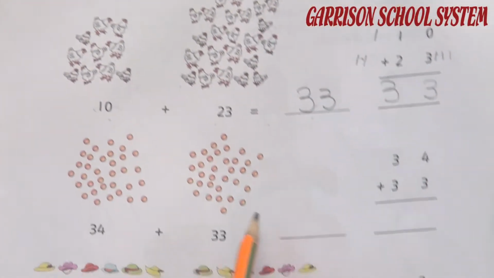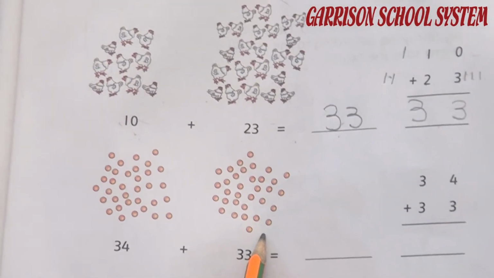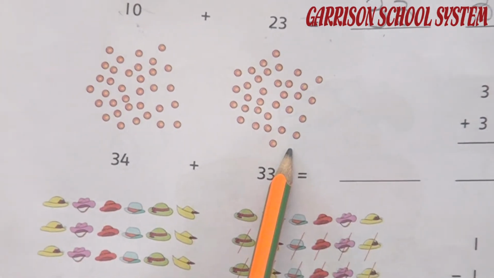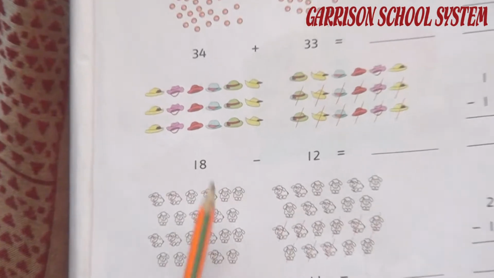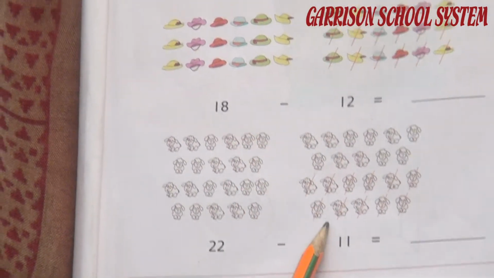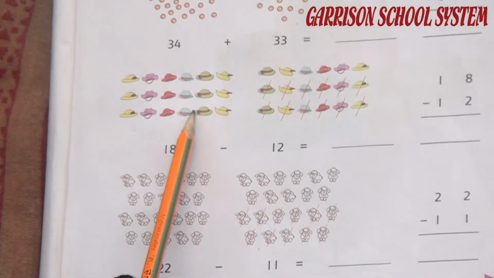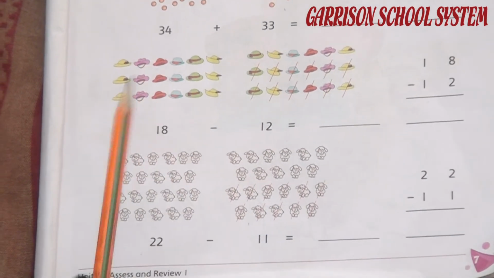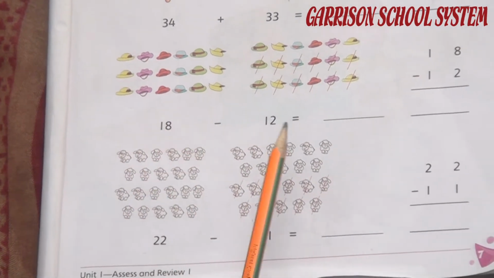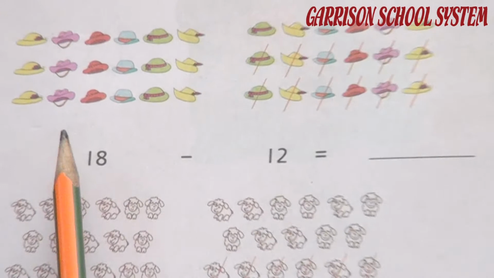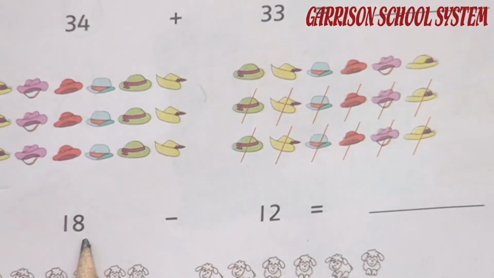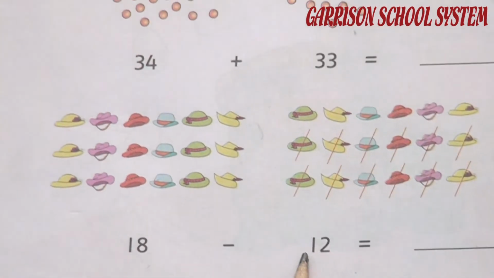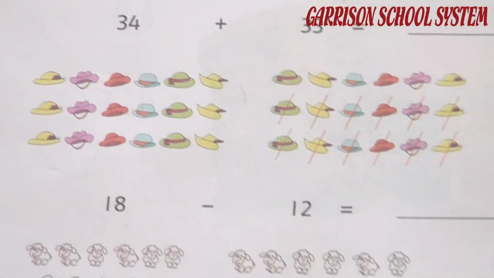Okay, student. Now you have the next addition question that you have to do by yourself. Come on, the next question. It's a subtraction. Okay student, these two questions are according to subtraction. Here are some hats. Okay, these are 18 hats and these are 12. In this statement they said these are total 18 hats and we subtract 12, which means we take away 12 hats.